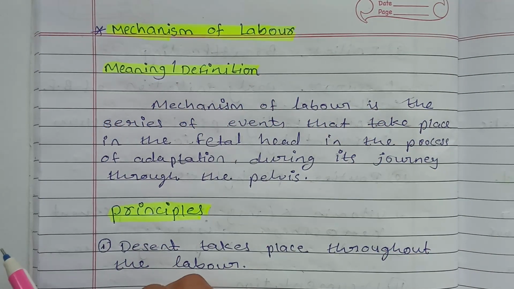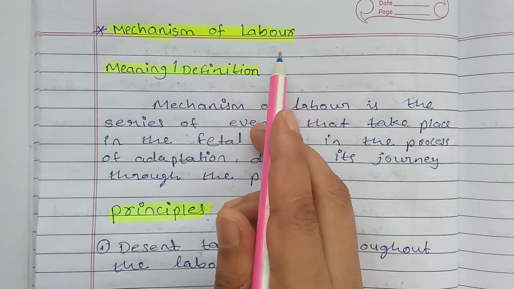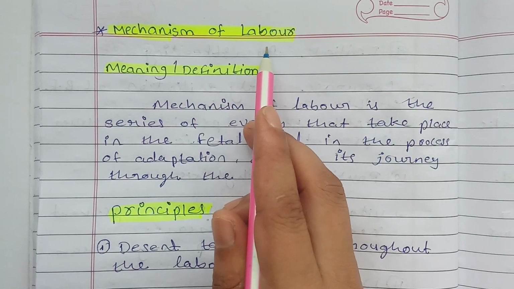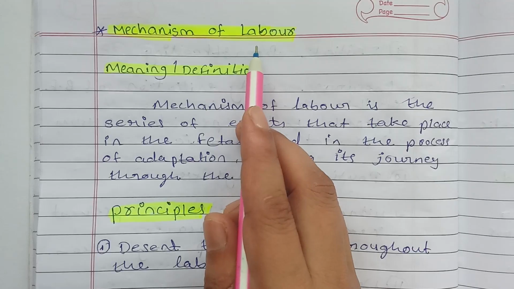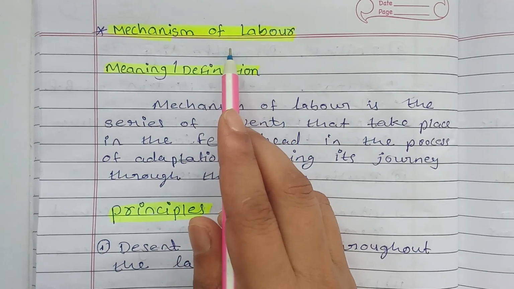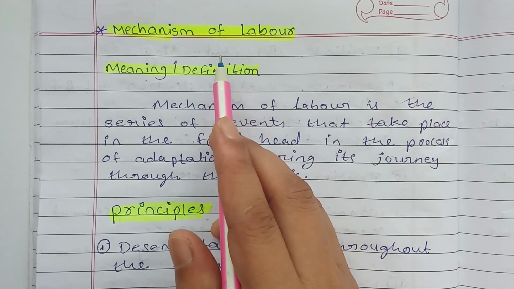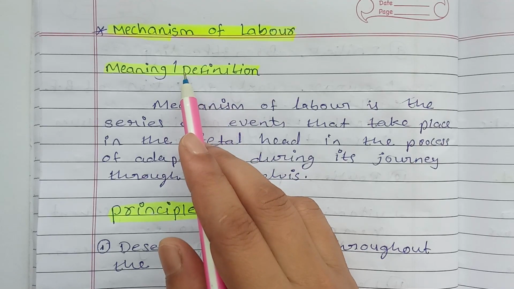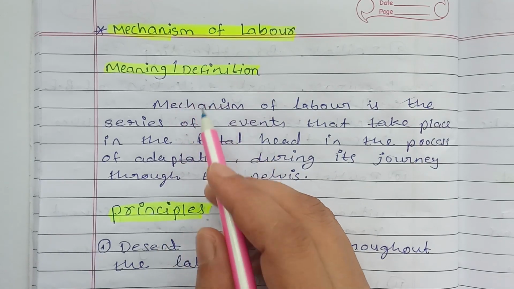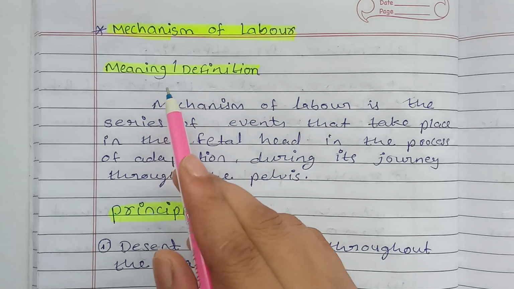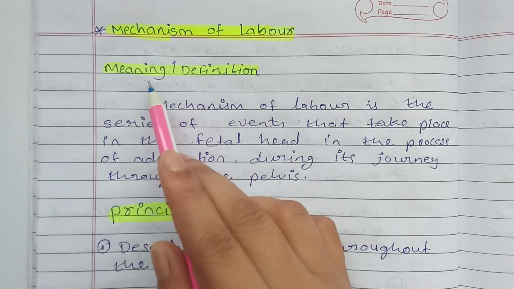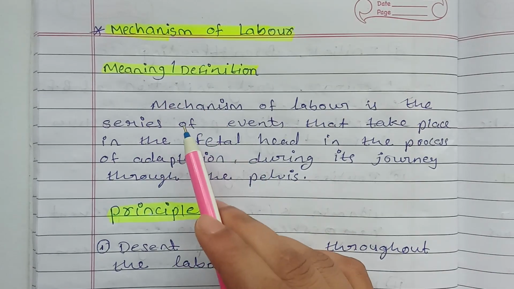Take OBG, next topic, that is mechanism of labor. It is very important for the practical exam and also in the board exam. Most of the time they will ask. In practical maybe we know, but the theories I'm going to explain to you all. So what is the meaning of labor?